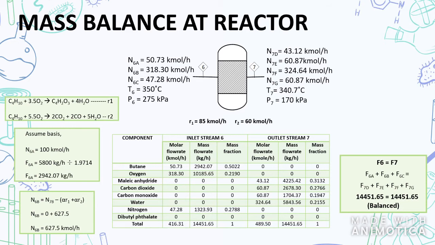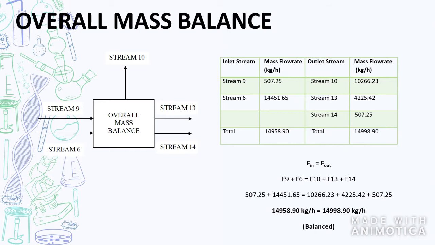As the stream inlet to the reactor, we have butane and air that consists of oxygen and nitrogen, that produce carbon dioxide, carbon monoxide, water as a vapor, and our main product, maleic anhydride. From this table, we show each substance of the stream and get the balance from the inlet and outlet. Next is the overall mass balance of our plant. We get the balance from the calculation from the inlet that consists of stream 9 and stream 6, and the outlet consists of stream 10, stream 13, and stream 14.